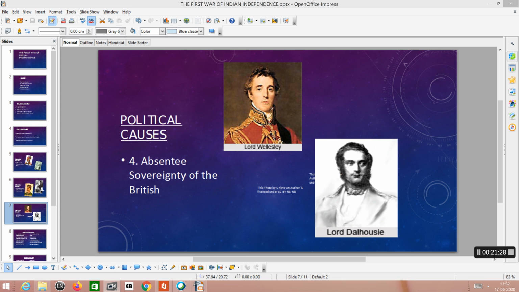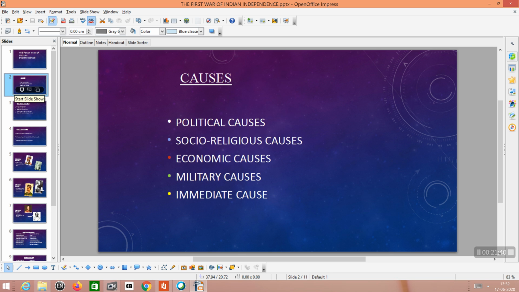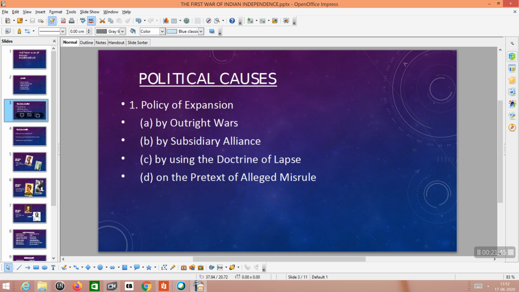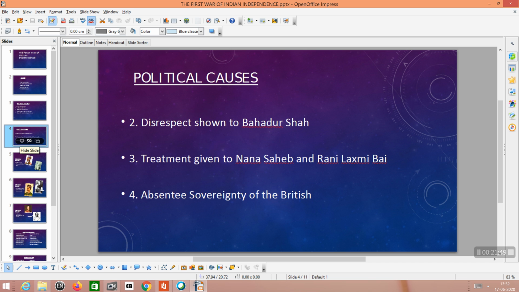So, today we discussed the political causes of the revolt of 1857, and there were 4 political causes. First one, annexation by outright wars, that means the policy of expansion. Second one, disrespect shown to Bahadur Shah. Third one, treatment given to Nana Sahib and Rani Lakshmi Bai. Fourth one, absentee sovereignty of the British.